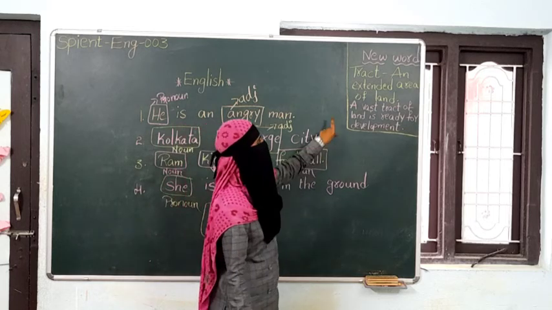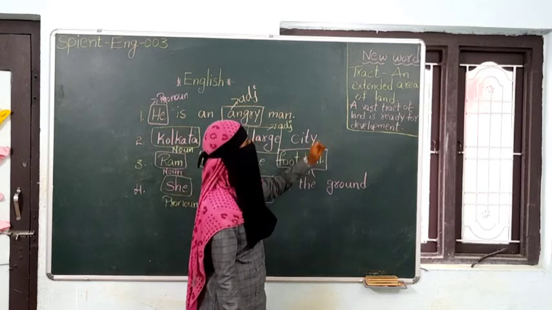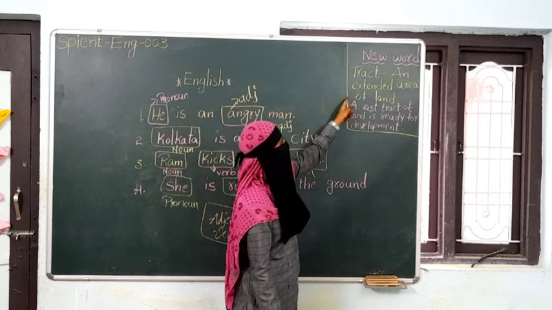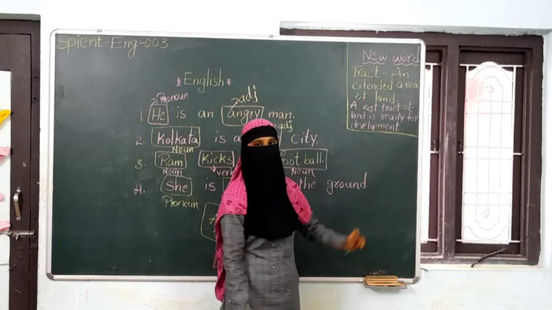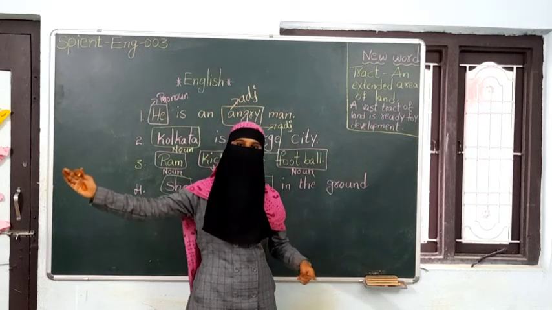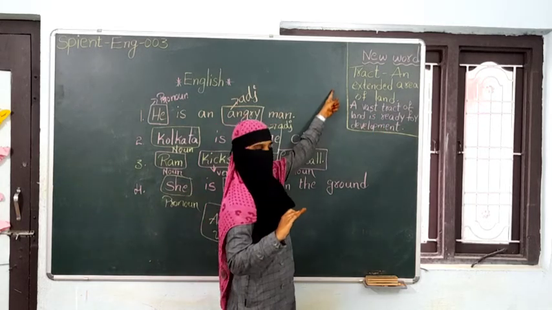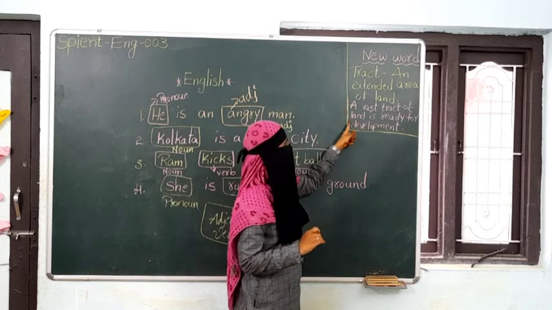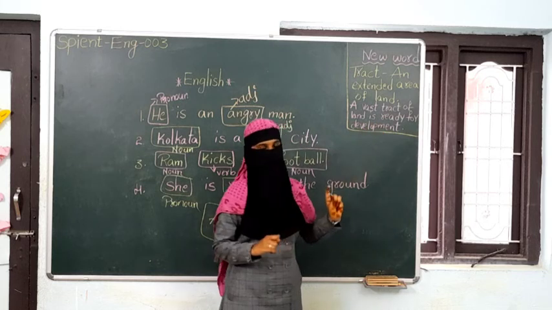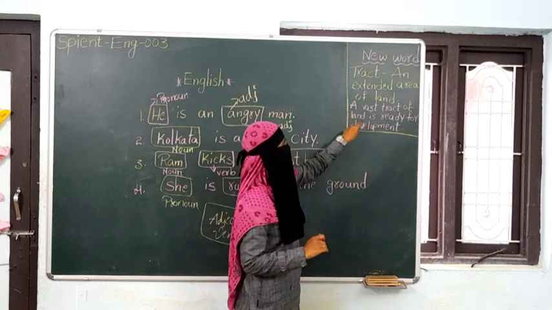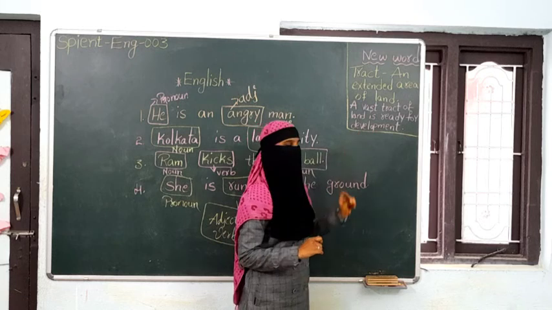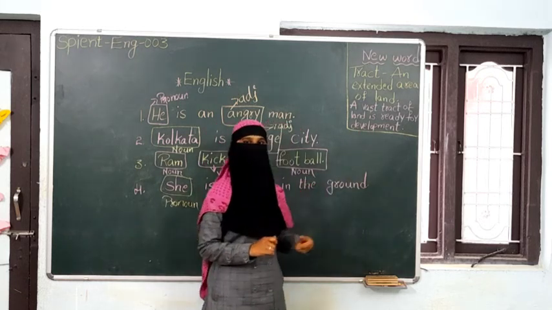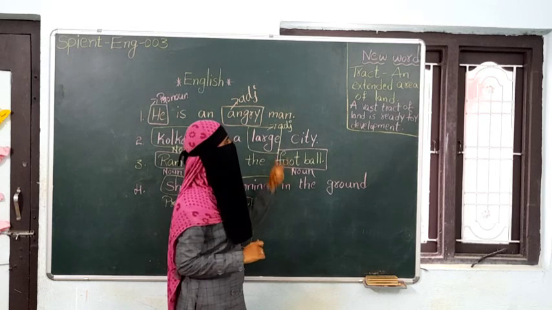Now, we learn today's new word. What is today's new word, children? Tract. The meaning of tract is an extended area of land. An extended area of land is called a tract. Okay, I have written one sentence. I'll read it: A vast tract of land is ready for development. So I have written only one sentence. Please all of you write at least 2 to 3 sentences on tract.